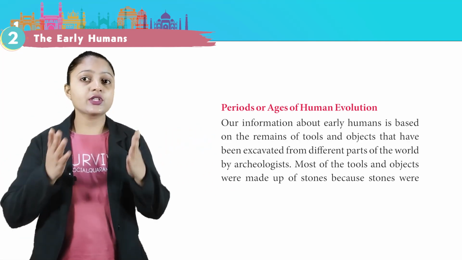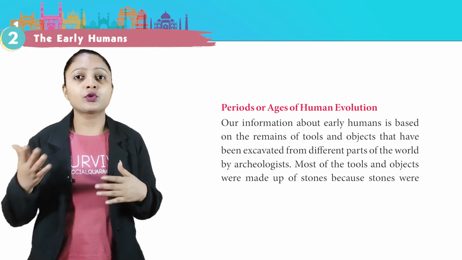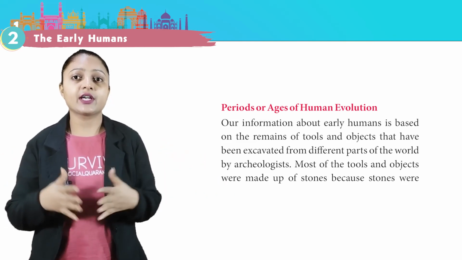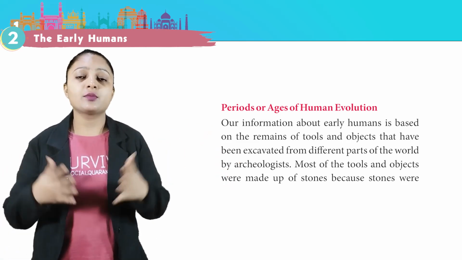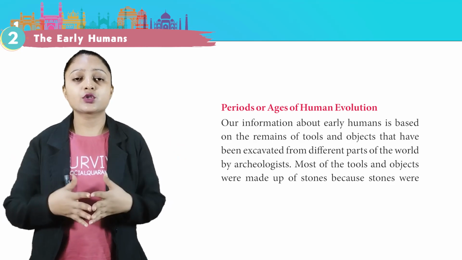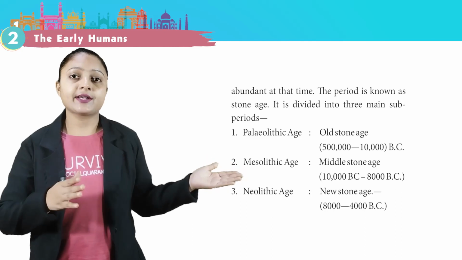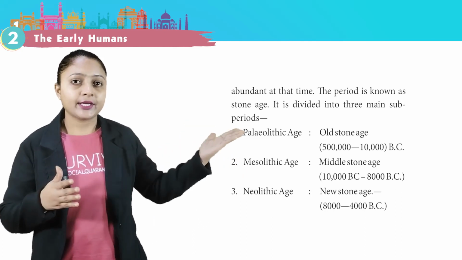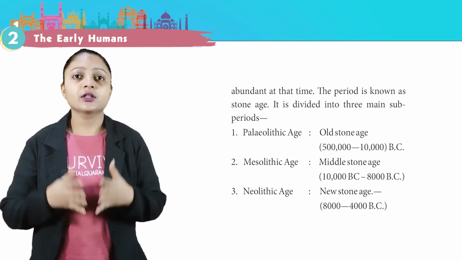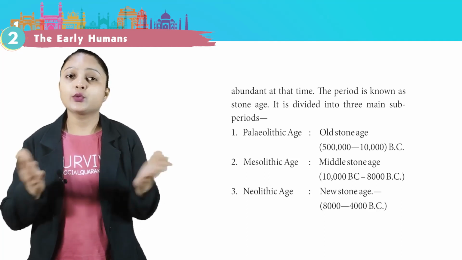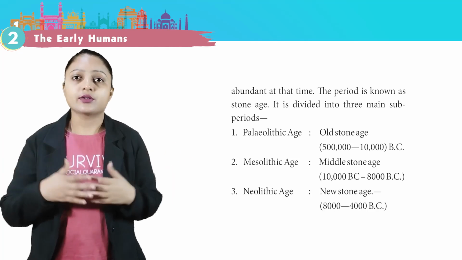Periods or ages of human evolution. Our information about early humans is based on the remains of tools and objects that have been excavated from different parts of the world by archaeologists. Most of the tools and objects were made of stones because stones were abundant at that time. The period is known as the Stone Age. It is divided into three main sub-periods: Paleolithic Age, Old Stone Age, 5 lakh to 10,000 BC; Mesolithic Age, Middle Stone Age, 10,000 BC to 8,000 BC; Neolithic Age, New Stone Age, 8,000 to 4,000 BC.